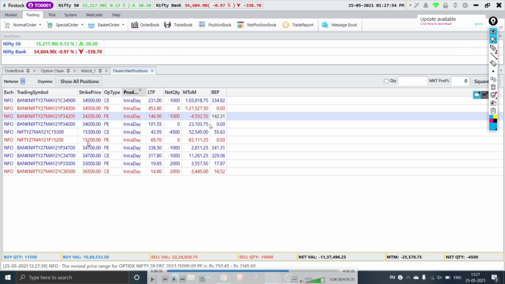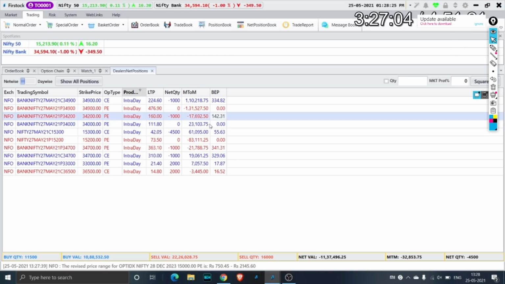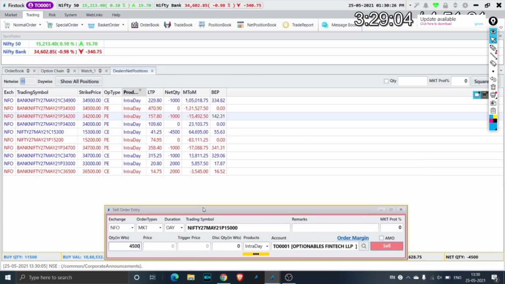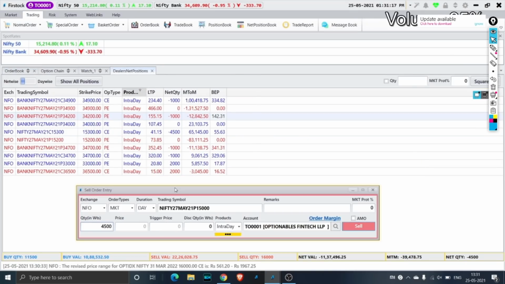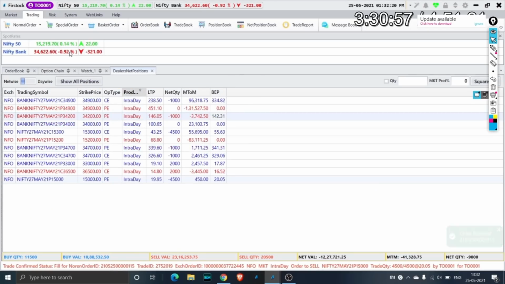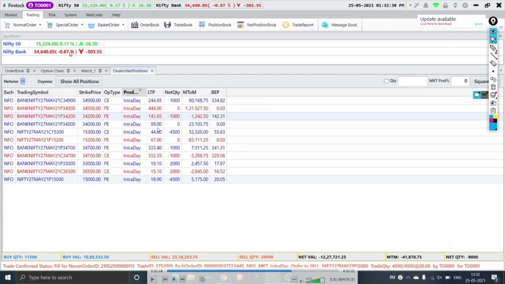Here you can see Nifty 15,200 puts has triggered the stop loss, but here 700 CE and PE, it's still not triggered the stop loss, but here the puts of 15,200 has triggered the stop loss. Again, I will use the same logic what I used for my Bank Nifty trade. So you can see that this is at 43 rupees. So what I do is my call is at 43 rupees, hence I short something trading at around 20 rupees. So here I short Nifty which is trading around 19 rupees. So this is at 44, this is at 19. So you can quite clearly see that same logic what I explained in the morning, what I did for Bank Nifty.